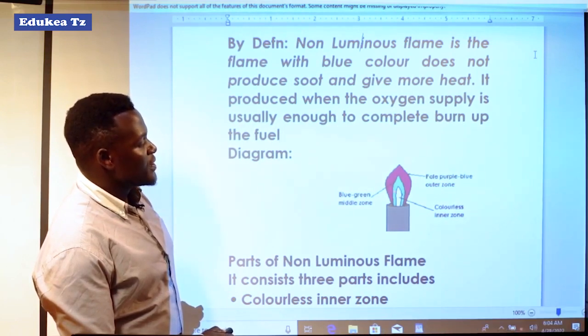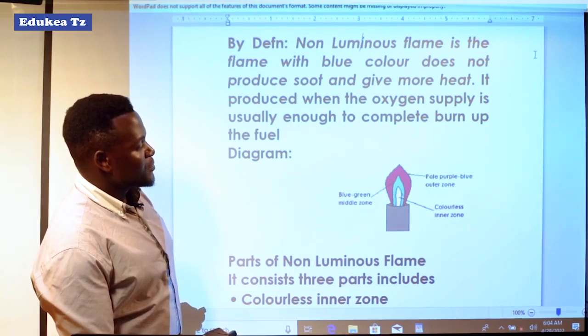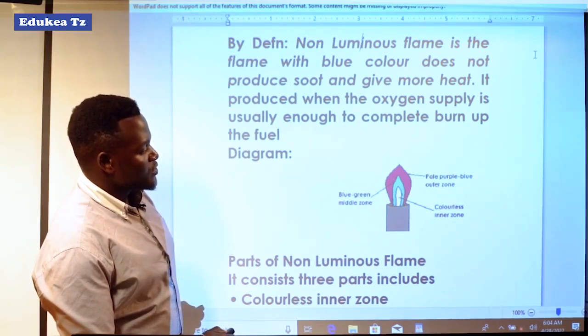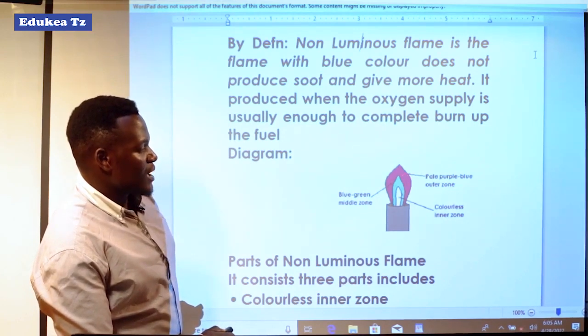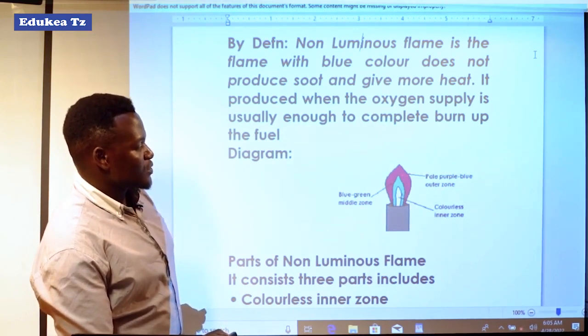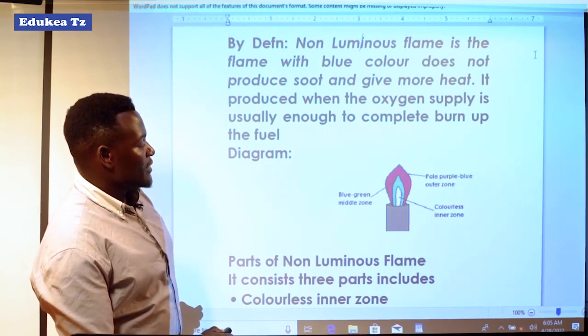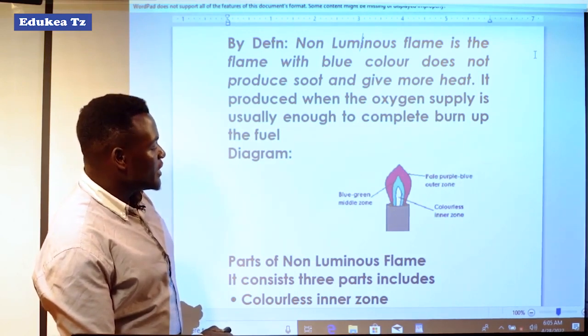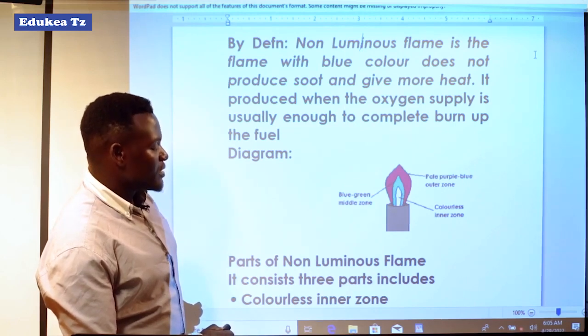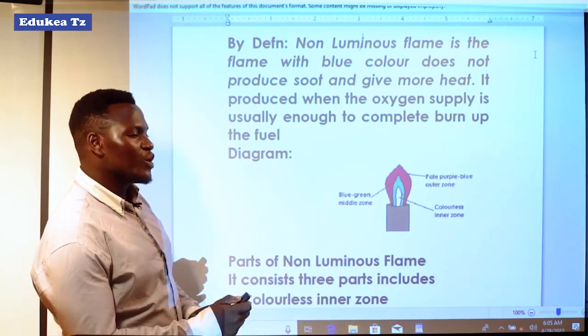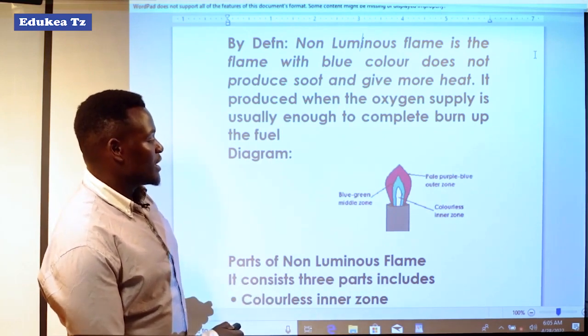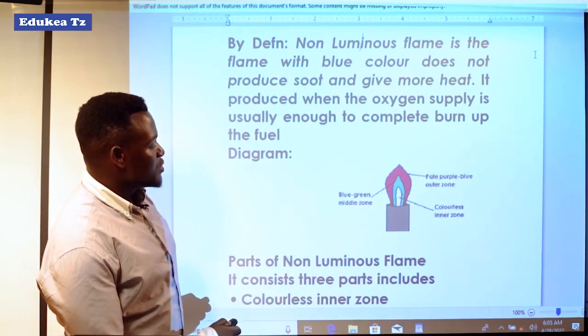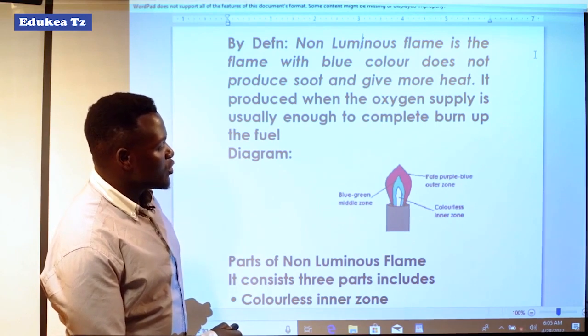The outer zone will be purple-like or blue in color. And the second zone is the blue-green middle zone. It's like it's going to blue or it's going to green, so we call it the blue-green middle zone.